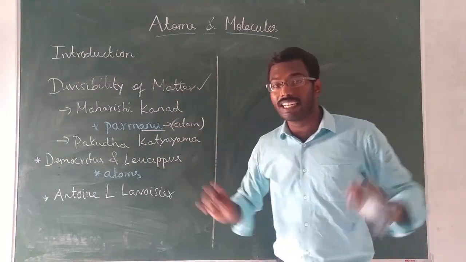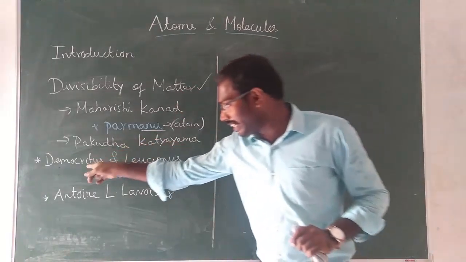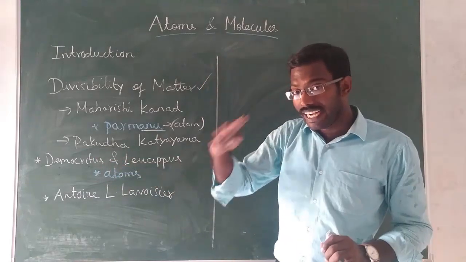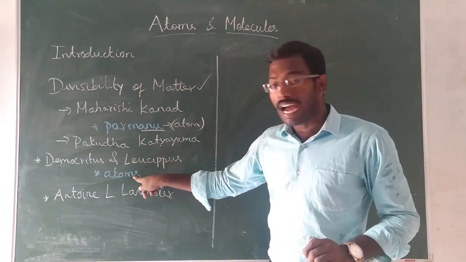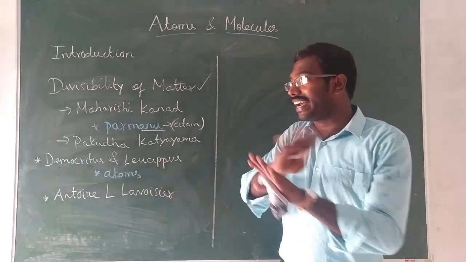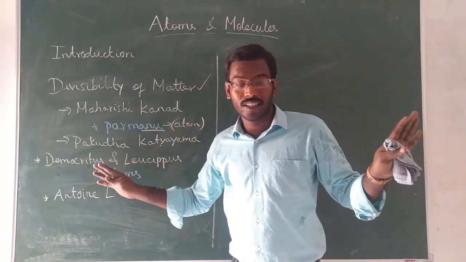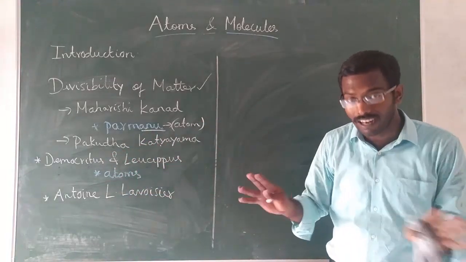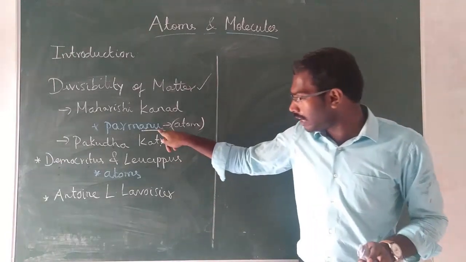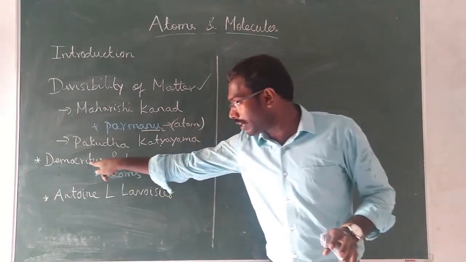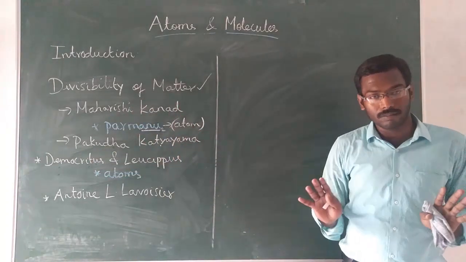We cannot divide that further. And Democritus called these indivisible things atoms. The meaning of atom is that they cannot be divided further. Understood? Anu also refers to atom, and Democritus directly used the term atoms.